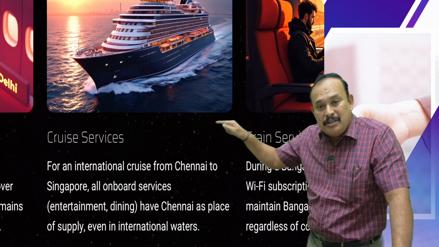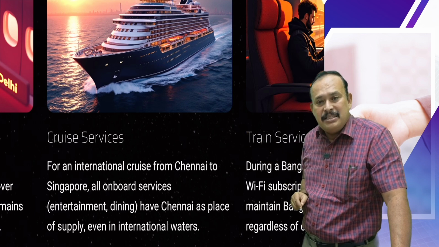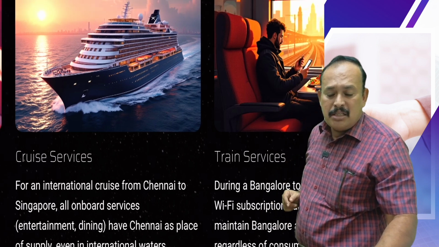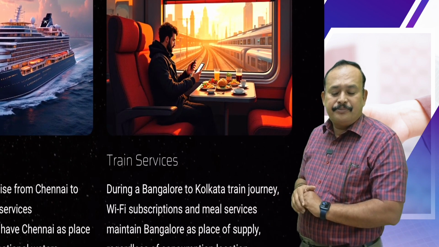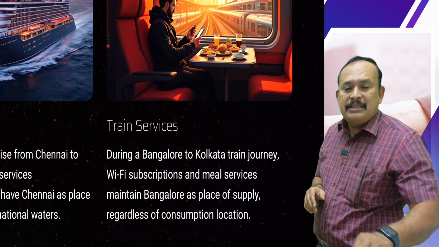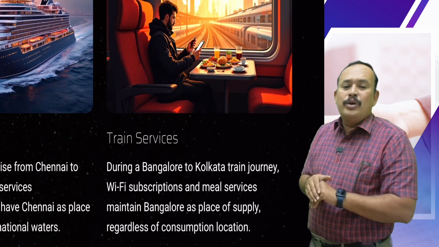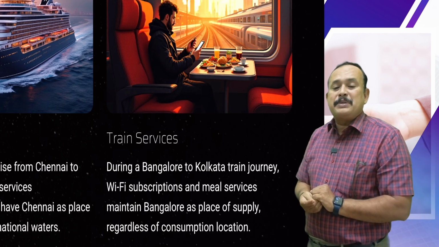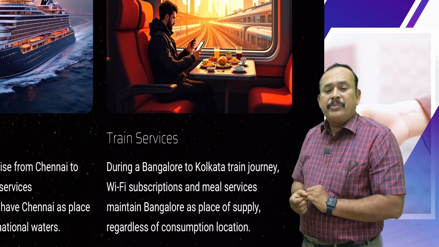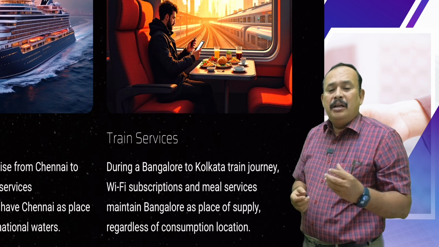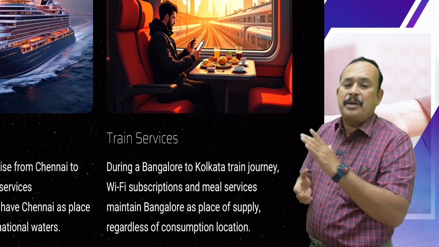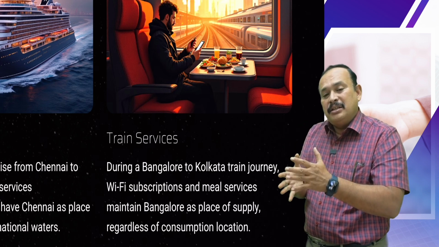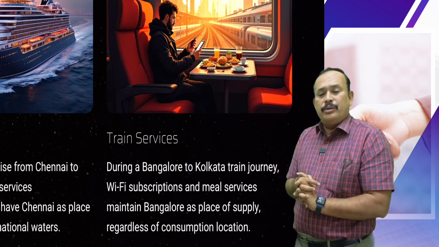Facility provided on board conveyance to passengers, first scheduled departure point. Likewise, in the case of a train, during a Bangalore to Kolkata train journey, Wi-Fi subscriptions and meals services maintain Bangalore as the place of supply. Why? Because the train is scheduled to depart from Bangalore to Kolkata.